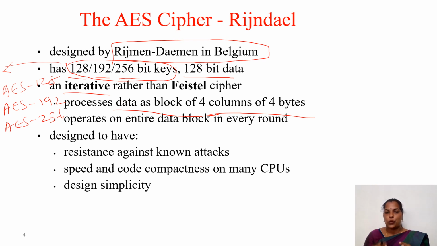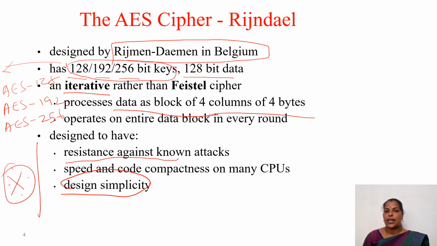The entire block is used for one computation, so it operates on the entire data block in each round. Mainly it is designed to have resistance against known attacks, speed and code compactness on many CPUs, and design simplicity. So these are the advantages of AES.